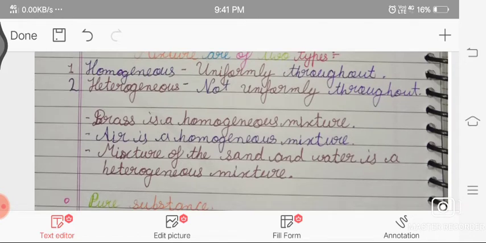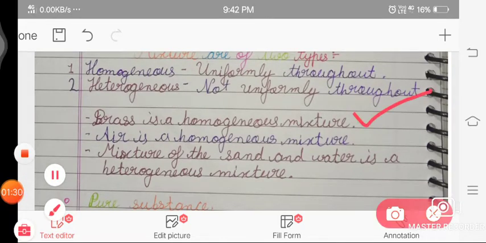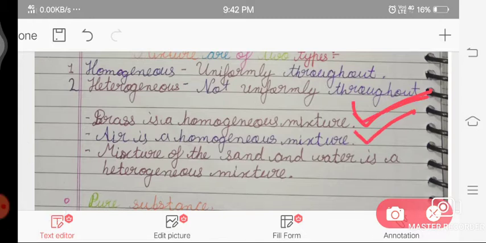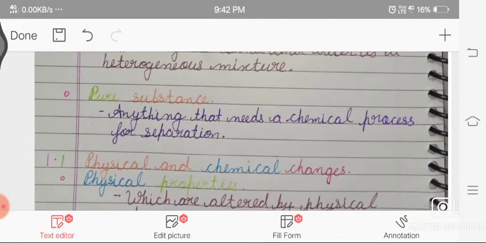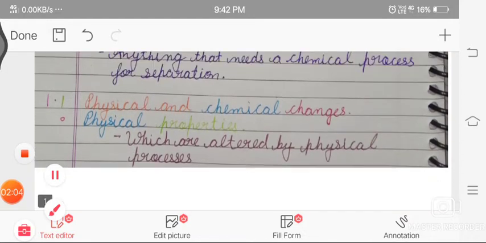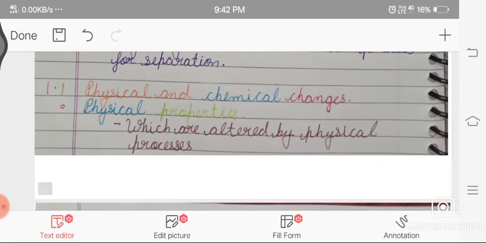Here are some examples. Brass is a type of homogeneous mixture. Air is a type of homogeneous mixture. Brass contains zinc and copper, and air contains nitrogen, oxygen, carbon dioxide, argon, helium, etc. And a mixture of sand and water is a heterogeneous mixture. So what is a pure substance? Anything that needs a chemical process for separation is called a pure substance.